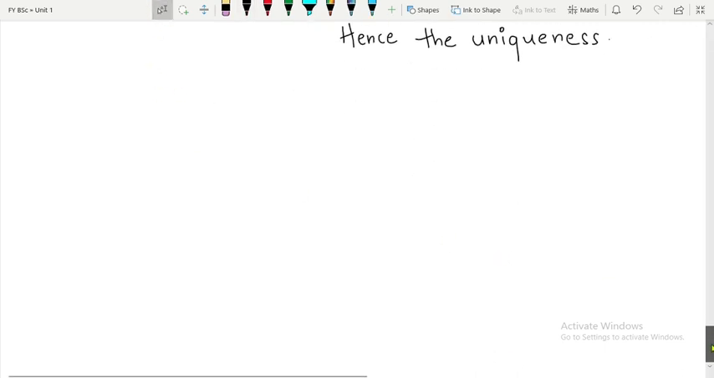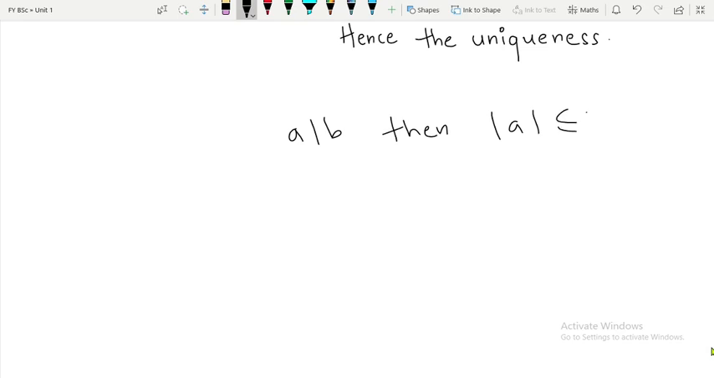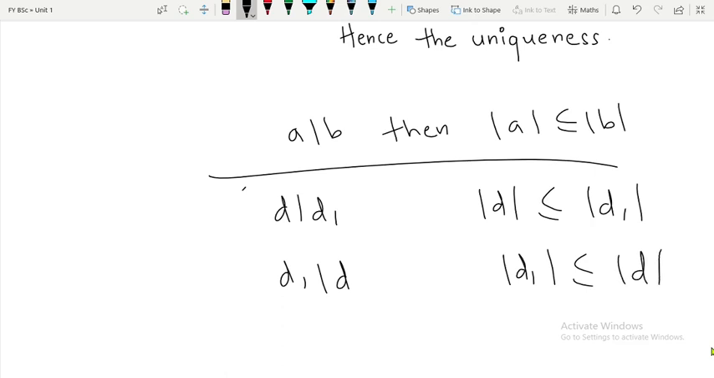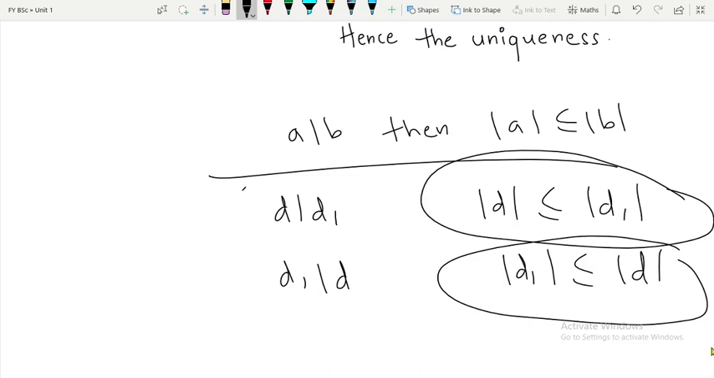See, the reason is, we already proved the theorem. If A divides B, then we have proved that mod A is less equal mod B. You might remember it. Okay. So right now what we have proved in this result, we have proved D divides D1. So what we can say, mod of D will be less equal mod of D1. We have also proved D1 divides D. Therefore what we can say, mod of D1 will be less equal mod of D. Now since mod of D is less equal mod of D1 and mod of D1 is less equal mod of D, when is it possible? It is possible only if mod of D1 is equal to mod of D.